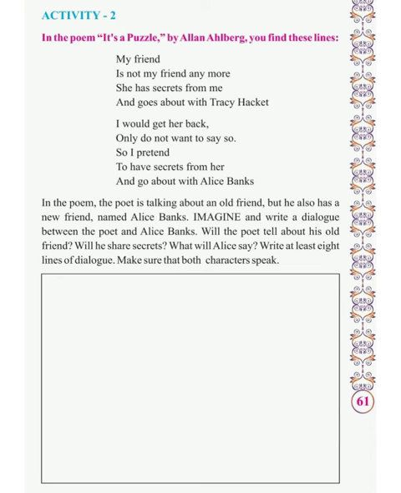So this is one kind of puzzle poem, where the poet has a friend and she has a secret. And the other thing is the poet is talking to his new friend Alice about the old friend and having the secret from her. And at the end he is telling that her ego made her leave me. So this is one kind of puzzle mystery poem, and we have to just write a dialogue between the poet and the new friend Alice.